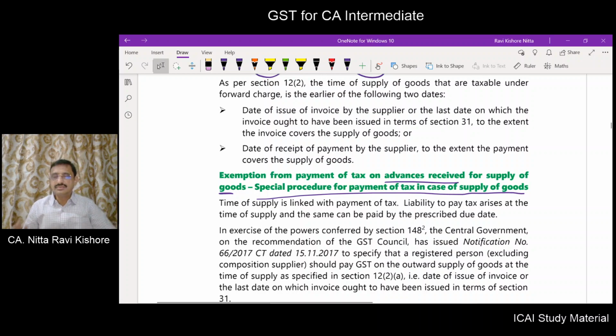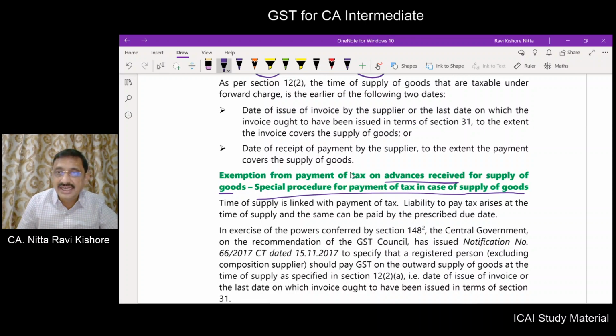Now, the date of receipt of payment plays a role in determining the time of supply. I am a supplier of goods. Now, the date of invoice or date of payment. I have issued invoice within the prescribed time as prescribed under section 31.